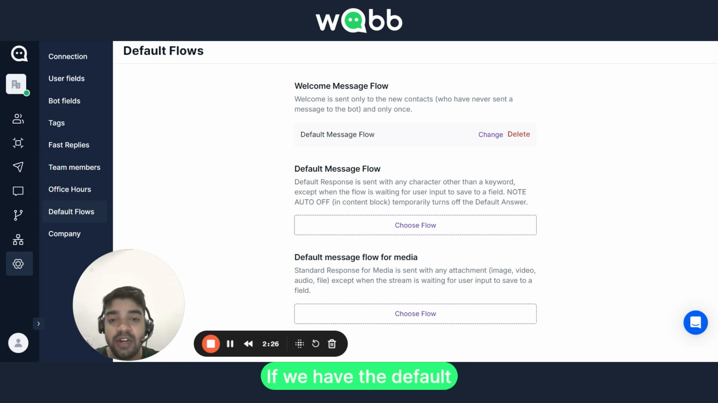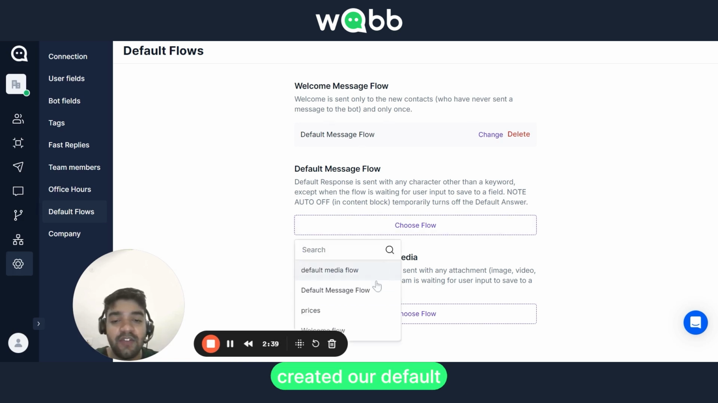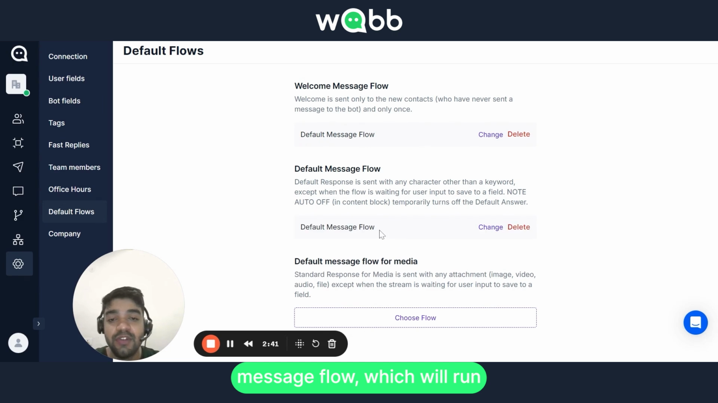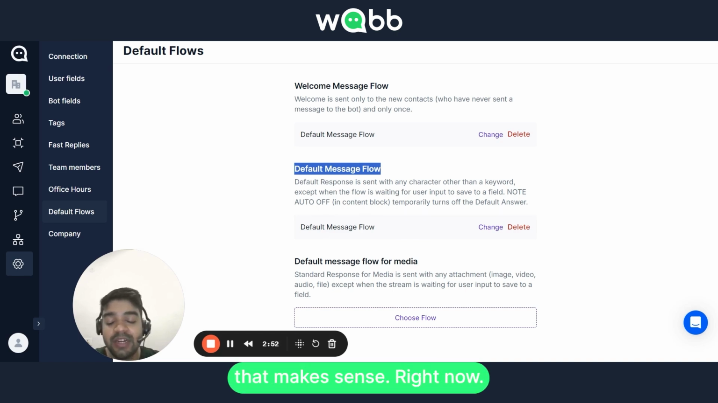If you have the default message flow, every time someone sends you a message and that person is already in your audience and the message does not contain any keyword, this flow will be triggered. So we have already created our default message flow, which will run when the default message flow is called. In this, you can write something like, hi, client name, how are you? Welcome back. How can I help you today? And show the menu, that makes sense.